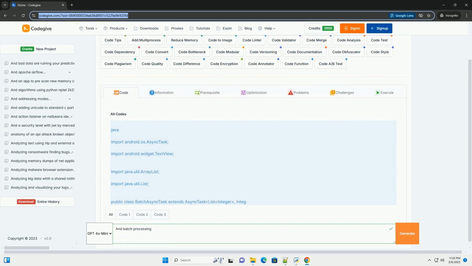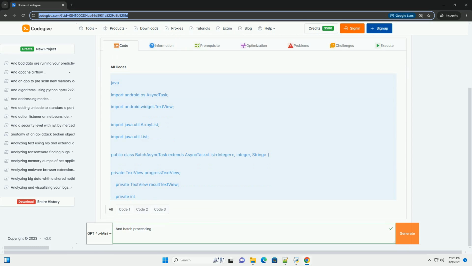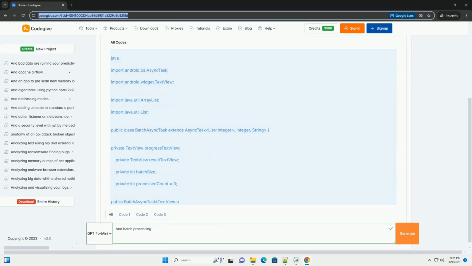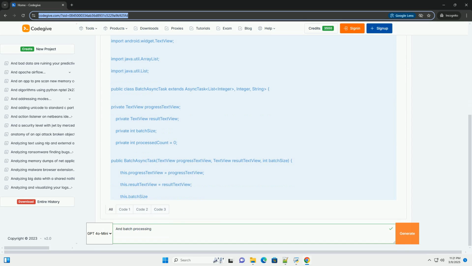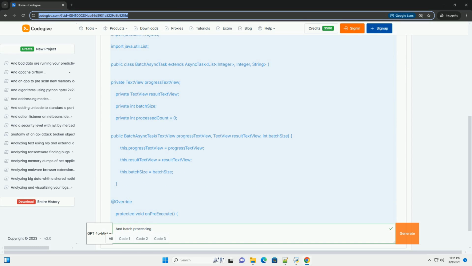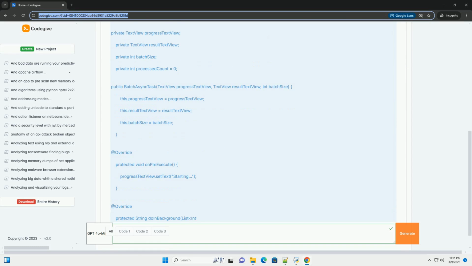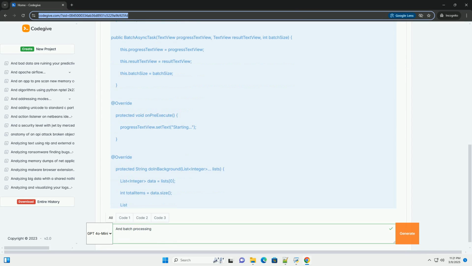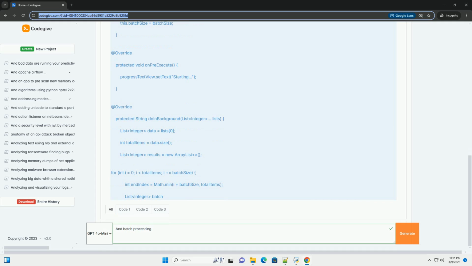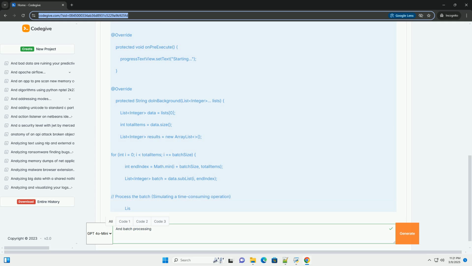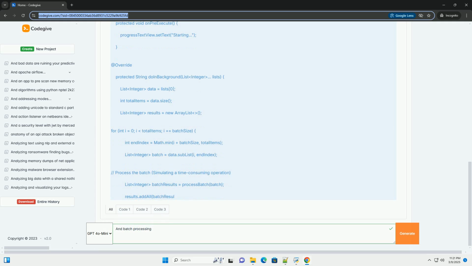OK, let's dive deep into batch processing in Android. This is a common and crucial technique for handling large amounts of data or complex tasks efficiently without freezing the UI. Understanding batch processing: batch processing involves dividing a large operation into smaller, manageable chunks, batches, and processing them sequentially.